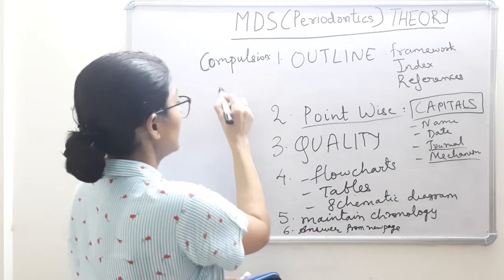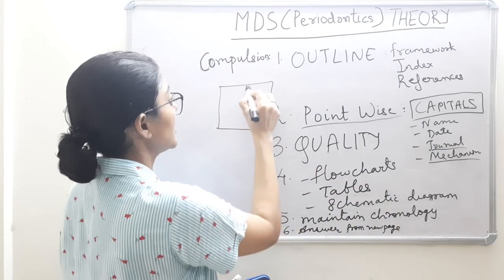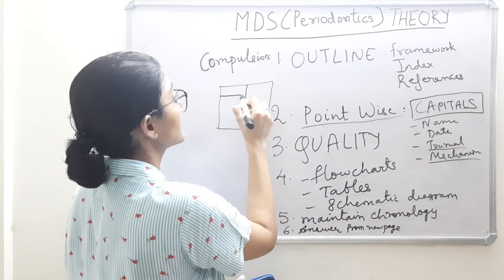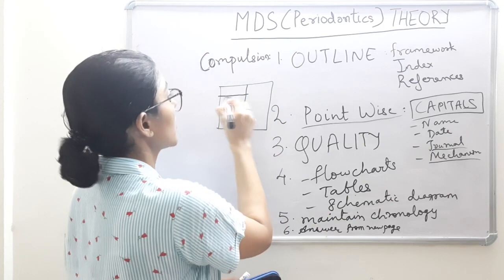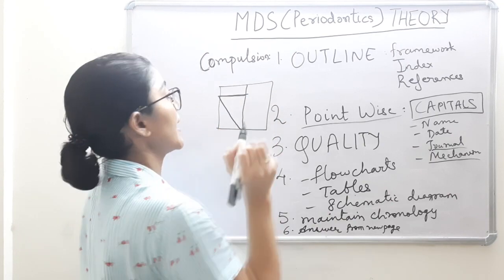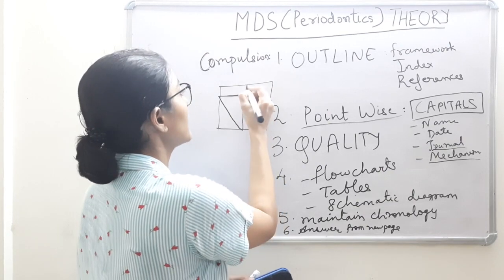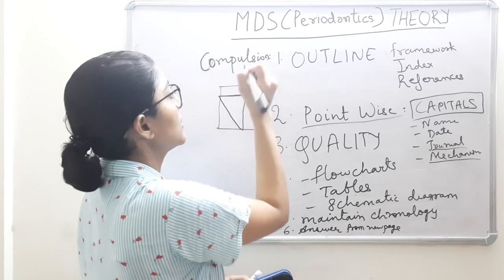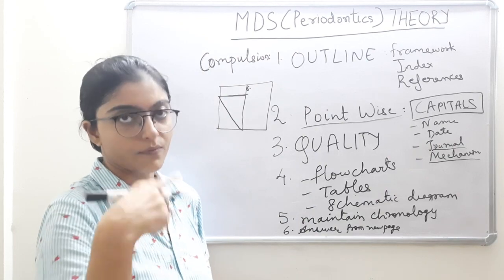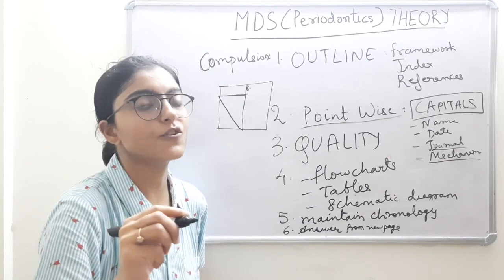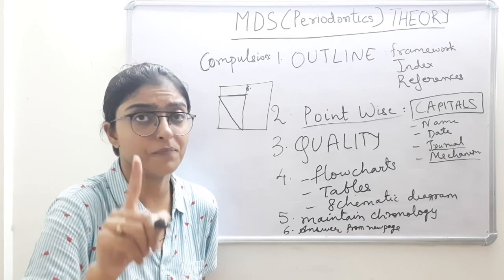So let's say in this answer sheet, if your answer completes here, draw one horizontal line and then one diagonal line to denote that your answer is completed here. And then let's see, it is question number 6. Start your new answer from a new page. Every answer should begin from a new page if possible.